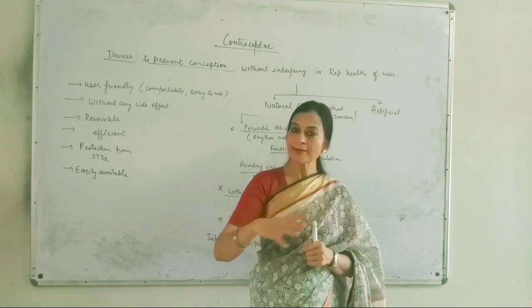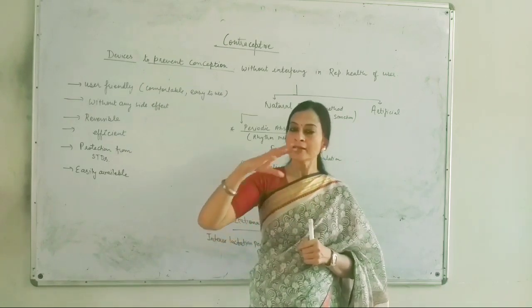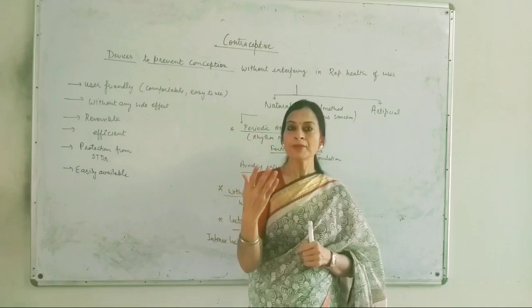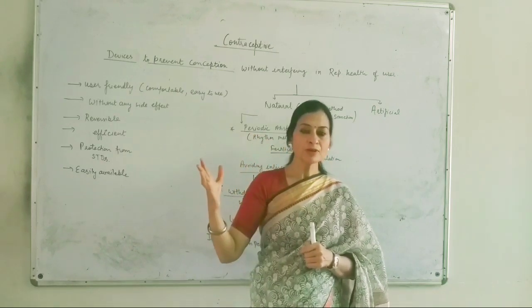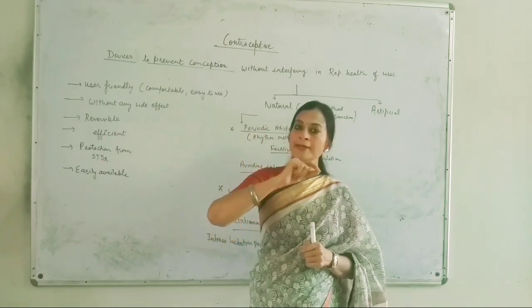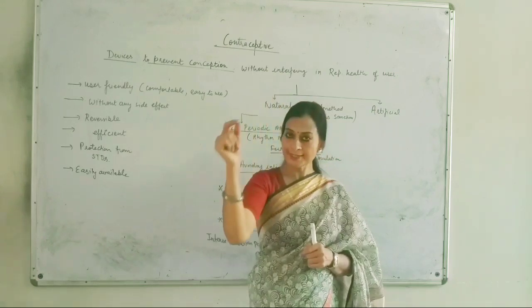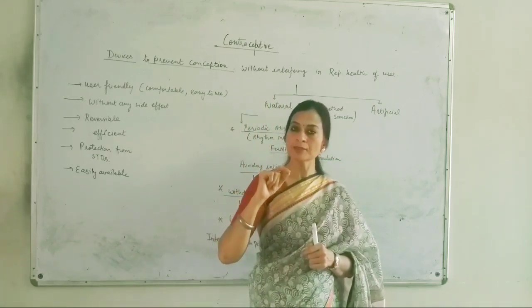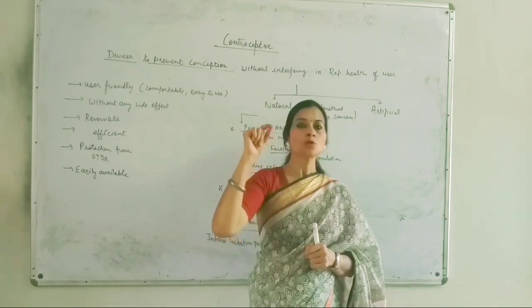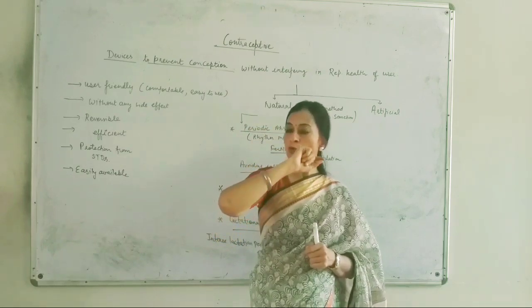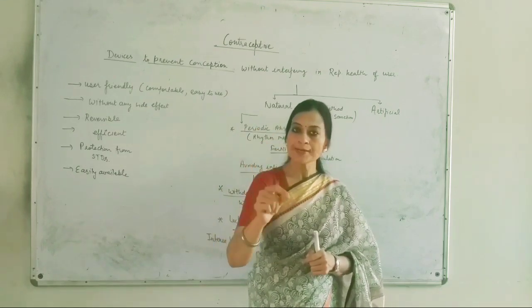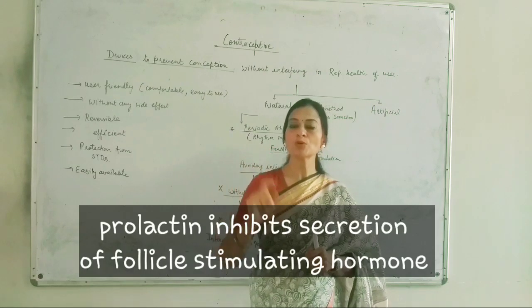And when the prolactin is secreted and helping the mother to feed her young one, this prolactin is detected by anterior pituitary receptors, which are now not going to release follicle stimulating hormone.